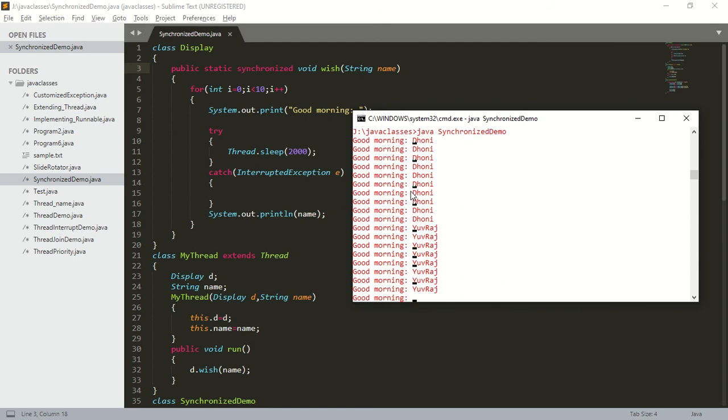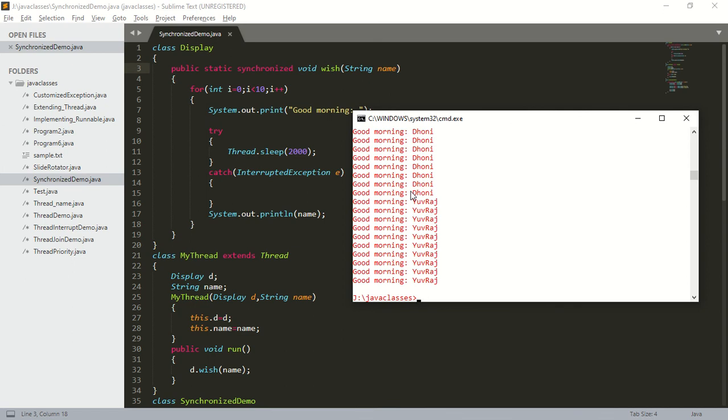The method does not belong to the object level. That is, one copy of the method will be created and that copy will be shared among all the objects. Whenever we call the method, we are calling the class level method, not the object level method. That is why we are getting regular output in this case.